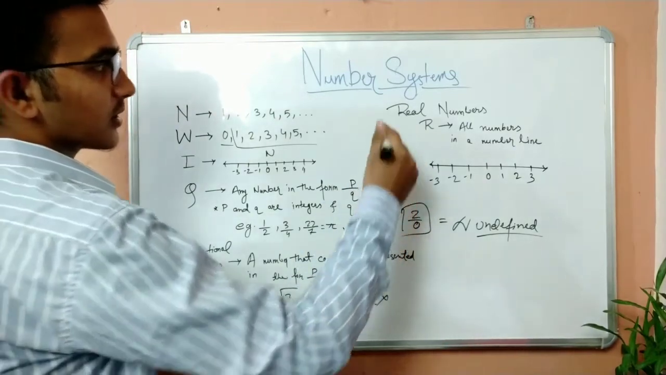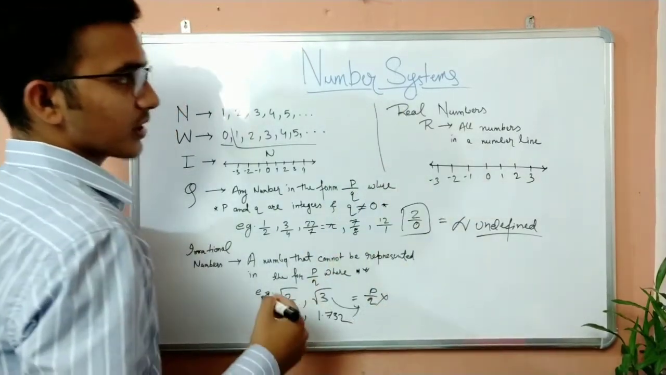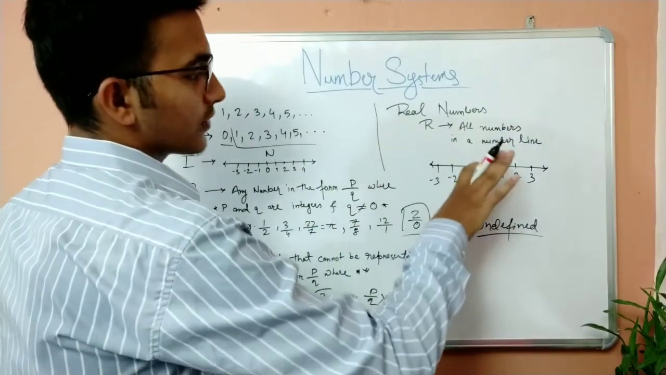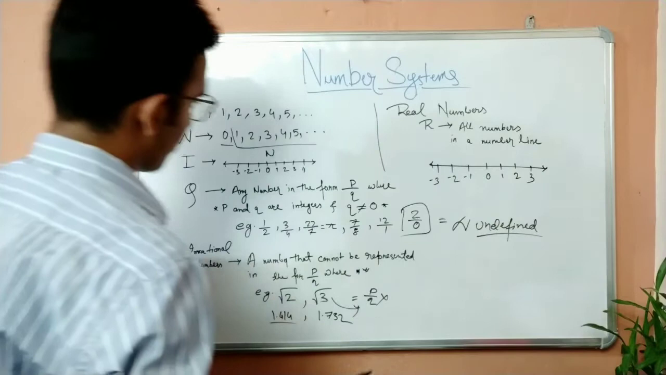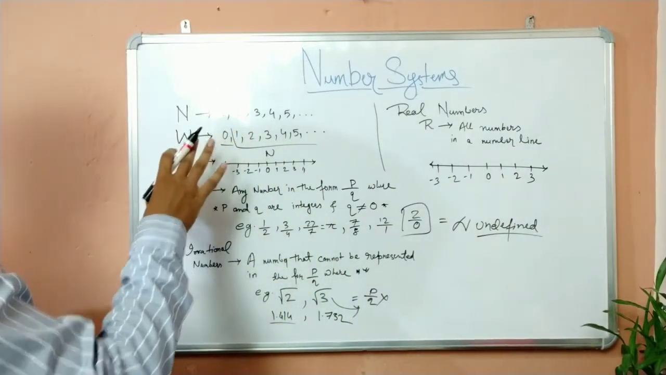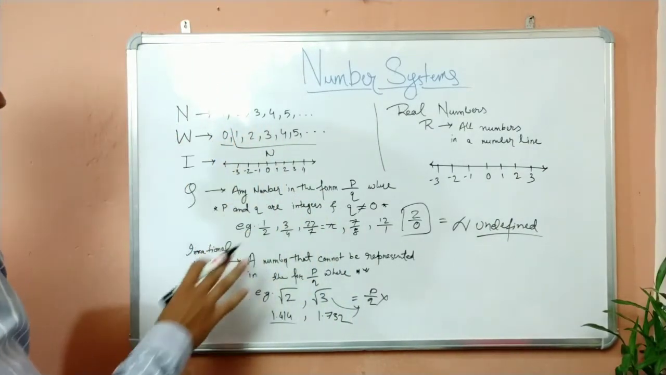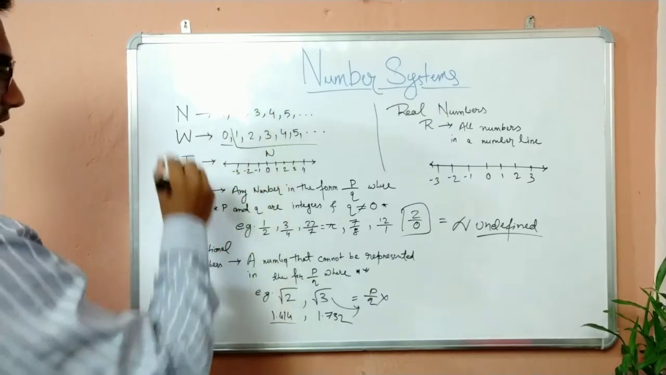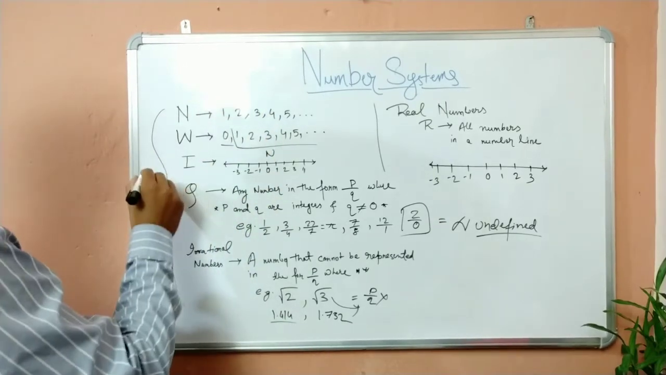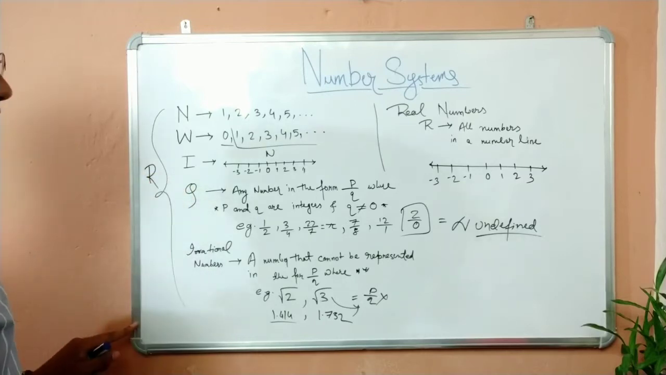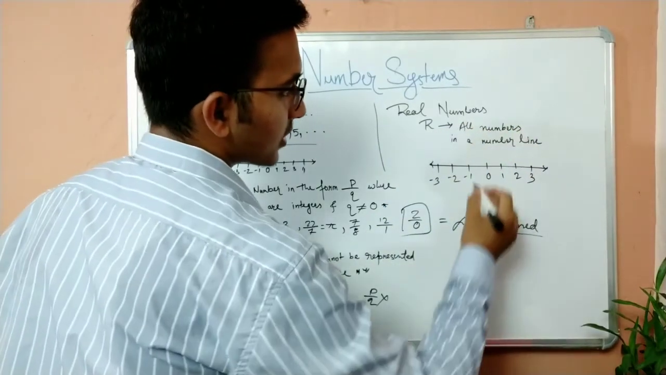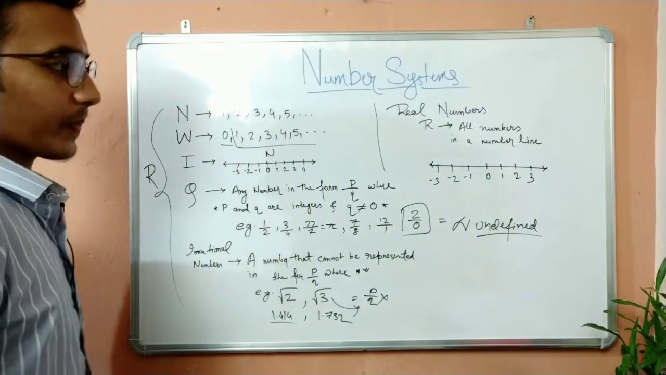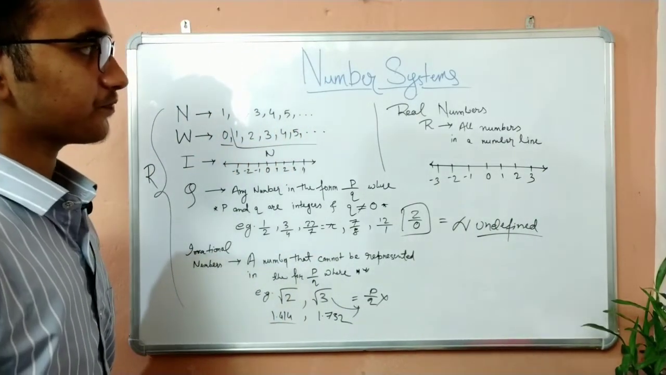Now, we also have another set of numbers: real numbers. What are real numbers? Real numbers are all of the numbers in the number line. It's a collection of natural numbers, whole numbers, integers, negative numbers, rational numbers and irrational numbers. It is a collection of all of the numbers, and that is called real numbers. So I guess you are clear now.